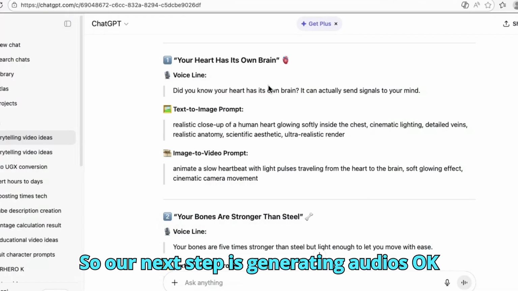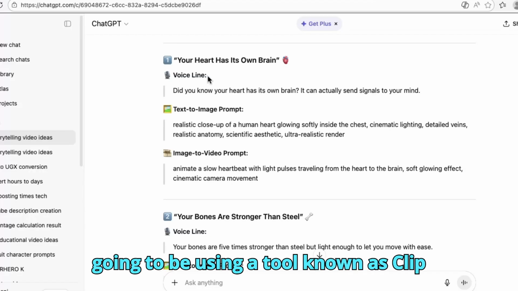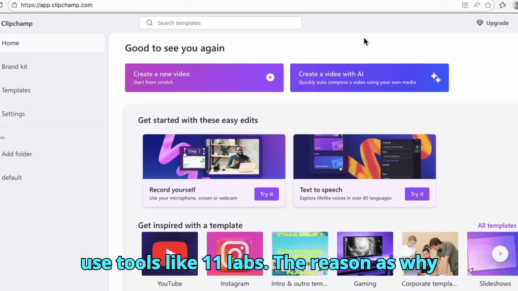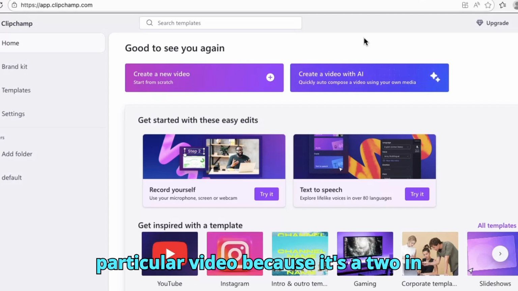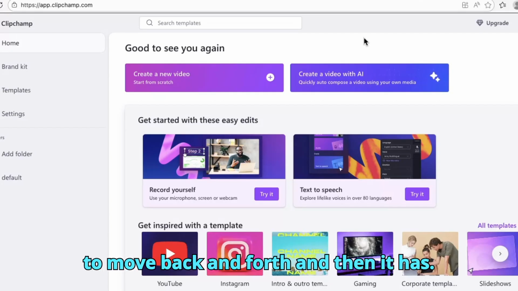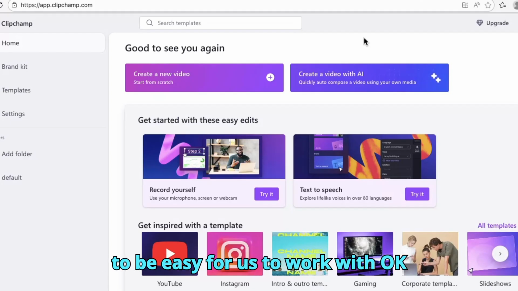So our next step is generating audios with the AI voices. For this step, we are going to be using a tool known as Clipchamp, but you can as well use tools like ElevenLabs. The reason why I've chosen Clipchamp for this particular video is because it's a two-in-one. It's a video editor, so we don't have to move back and forth, and it has free voice narrators, so it's going to be easy for us to work with.